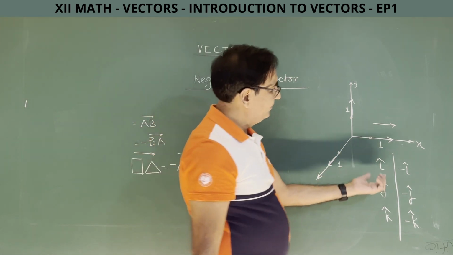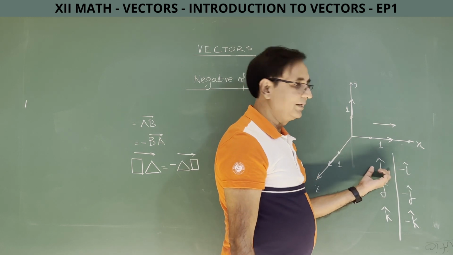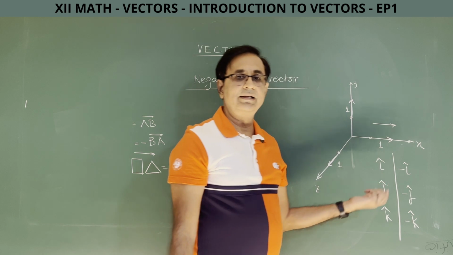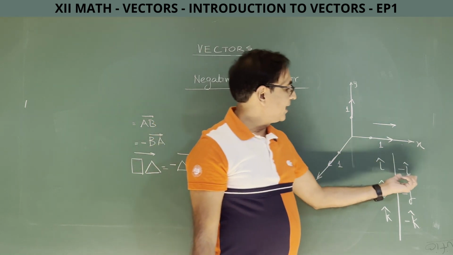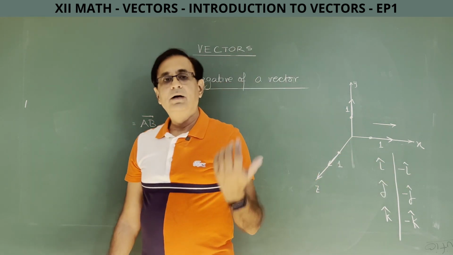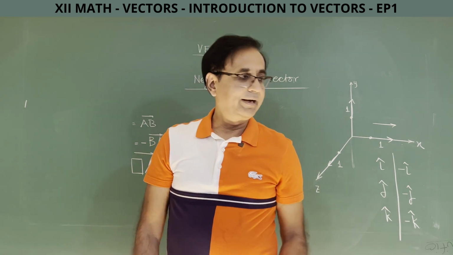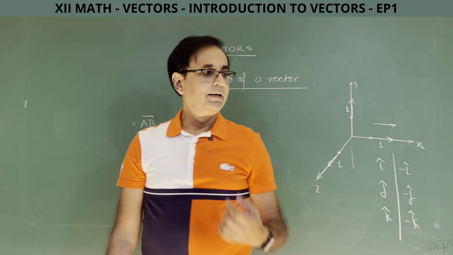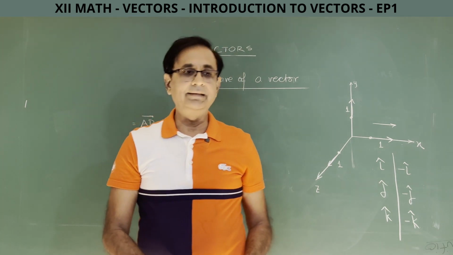So in the same scenario, I cap is a unit vector along x axis pointing in the direction in which the x coordinate is increasing. Minus I cap is also a unit vector along x axis but pointing in the direction in which the x coordinate is decreasing. So I'll end the class here.